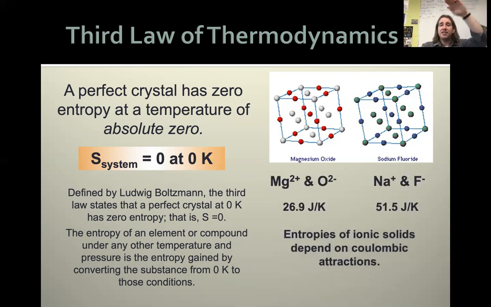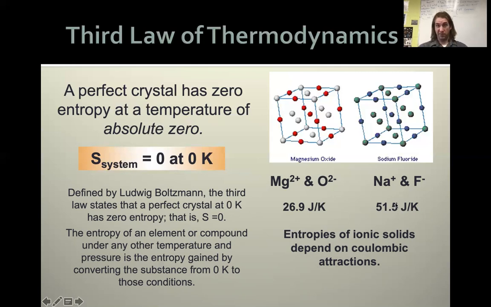As a result, these are typically going to be a positive value. They're going to be greater than 0 because they're getting more jumbled up. They gain more heat energy. The particles are going to have a greater disorder. Here we got two crystals. We got magnesium oxide and sodium fluoride. And you'll notice there's a difference in their entropy values. Which one has the greater disorder? Well, it's going to be our sodium fluoride.